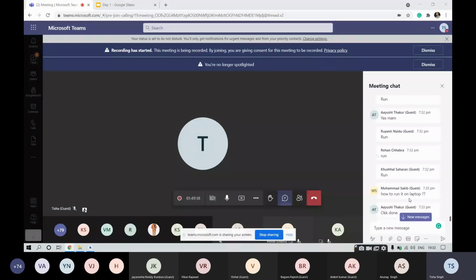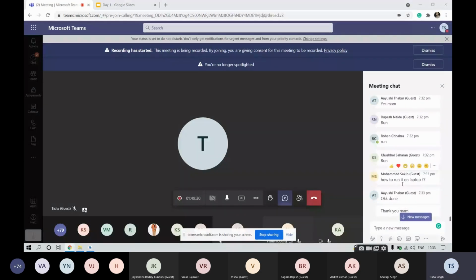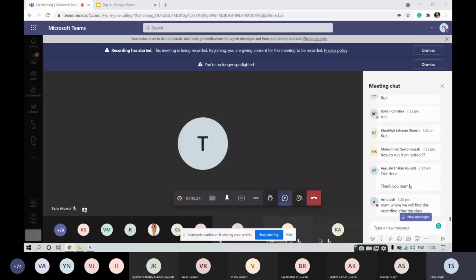Mohammed is asking how to run it on a laptop. So Mohammed, I said that in order to run it on your laptop, you need to set up the AVD manager, Android virtual device, the emulator, right?